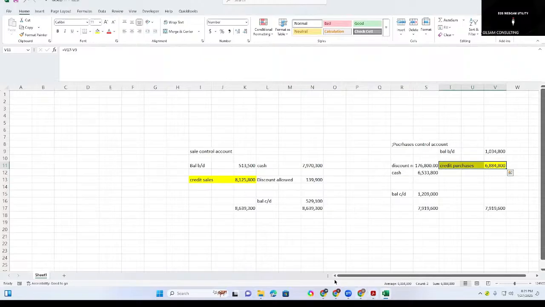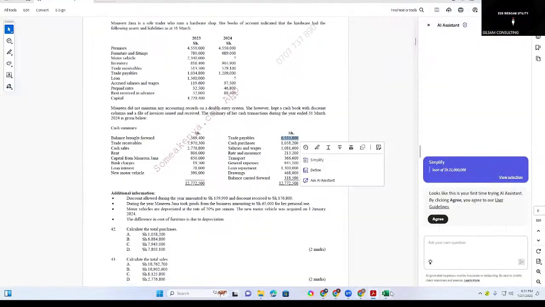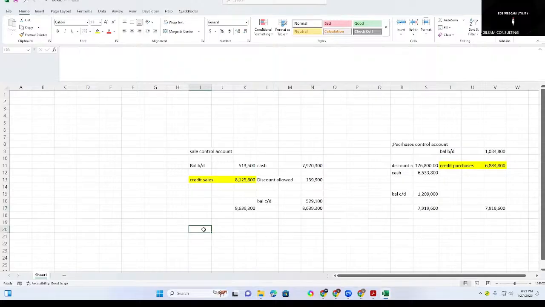The question was asking for the total sales and purchases. We said for us to get the total sales, we need the cash sales and the credit sales. So total sales will be our credit sales, which is this one.